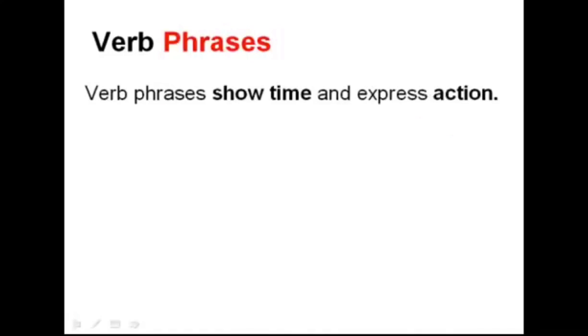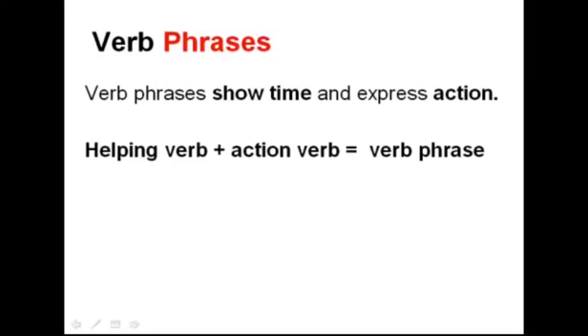Verb phrases. Verb phrases show time and express an action. Helping verb, auxiliary verb, plus an action verb equals a phrase. For example, I am studying. Verb, actually two: am studying. The verb and the action verb combine to form a verb phrase.